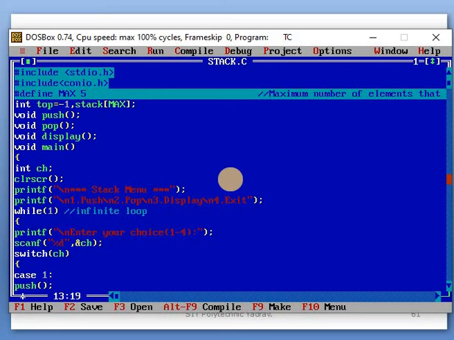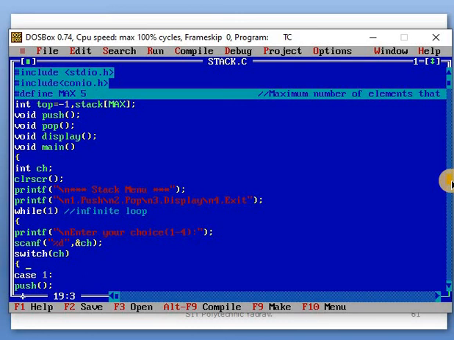In that, \n is used, so every menu item is displayed on a new line. Clear? 1 for push, 2 for pop, 3 for display, 4 for exit. After that, while is used for an infinite loop. Then printf displays the message 'enter your choice'. Using scanf, the number is scanned and stored in the ch variable. The format specifier %d is used because ch is an integer.